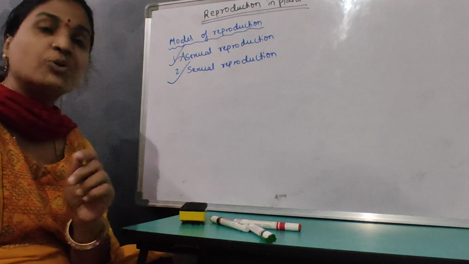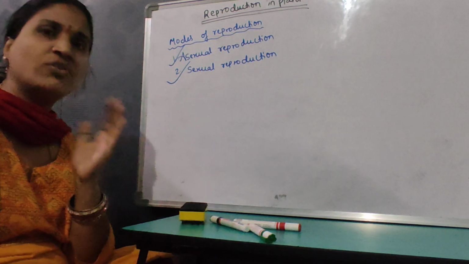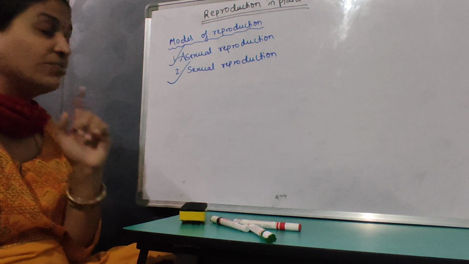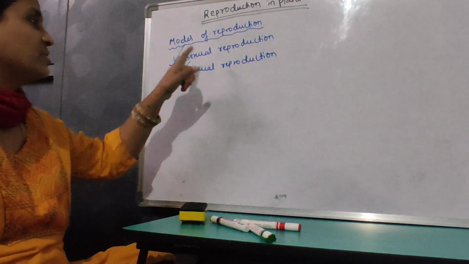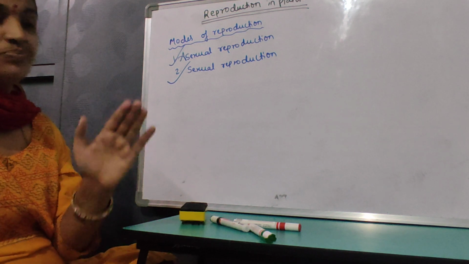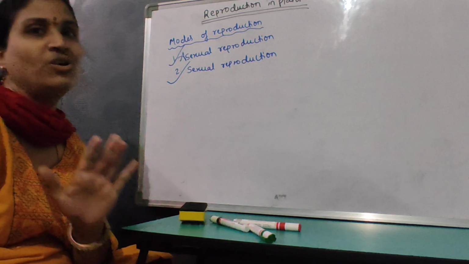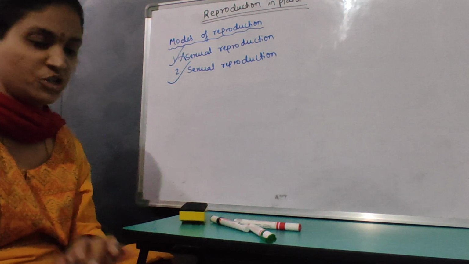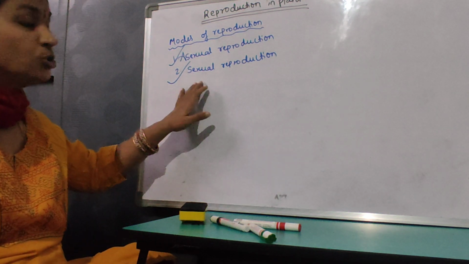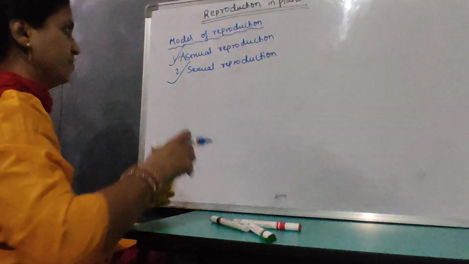When offspring is produced by a single parent, with or without the involvement of the gametes, it is called asexual reproduction.